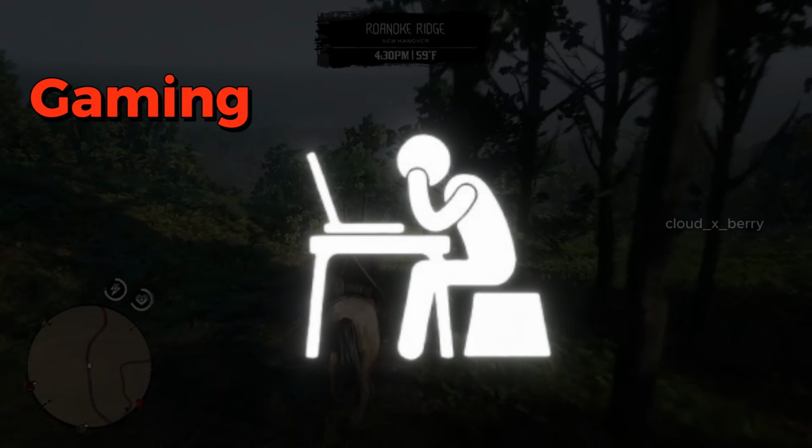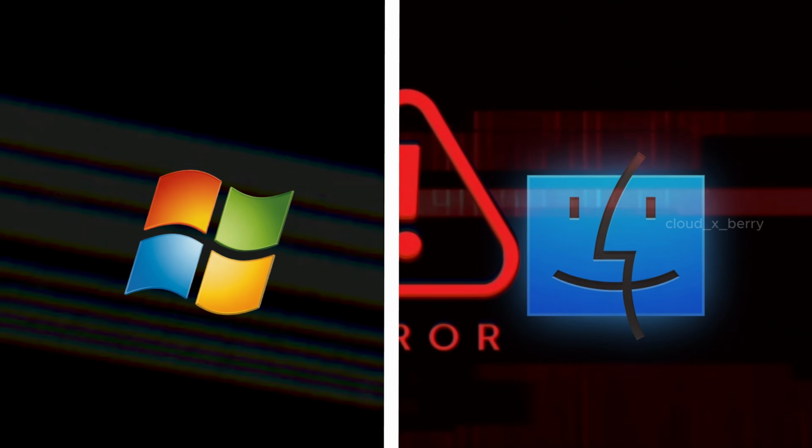Everything feels connected. Now the downsides. Mac devices are expensive. You don't get many hardware options, and gaming is not great here. Most games are built for Windows, and many don't run properly on macOS.